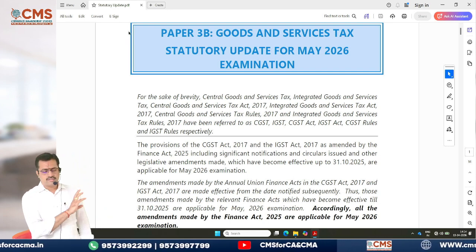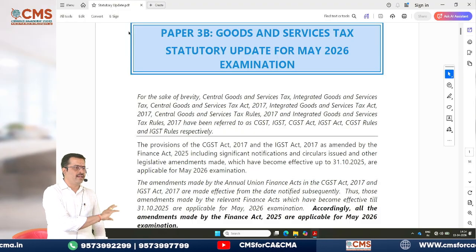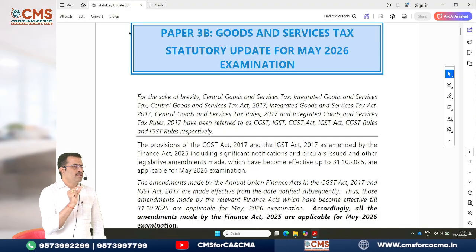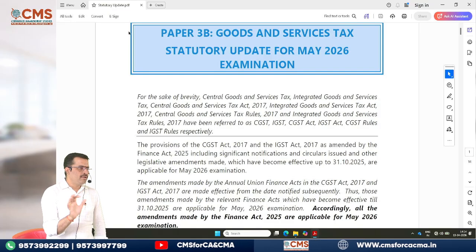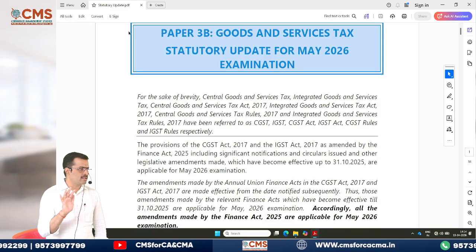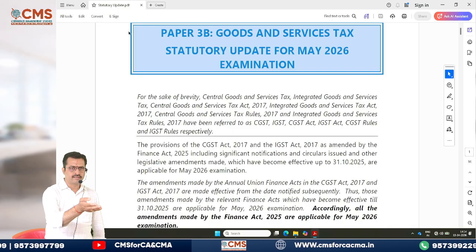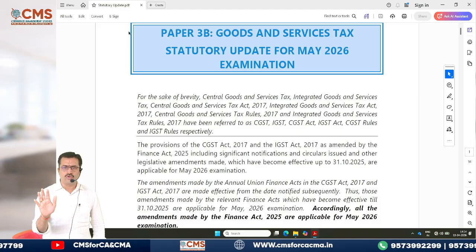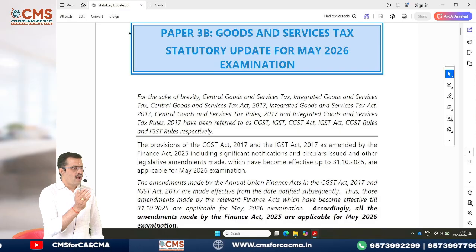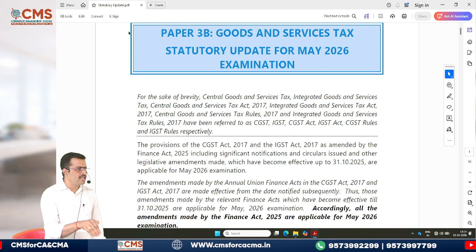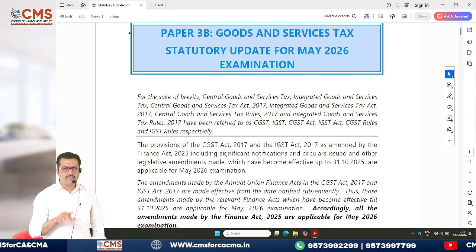Before I go to the statutory updates, let me ask you one first question. GST is applicable on all supply of goods or services or both except dash. Very good, alcoholic liquor for human consumption. Are you aware there is an amendment here? One amendment is there. What is that amendment? I'll tell you.